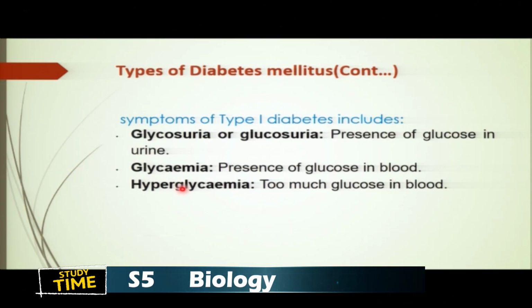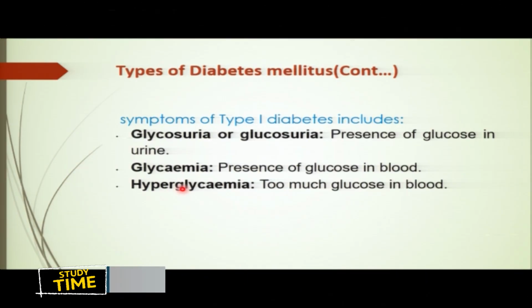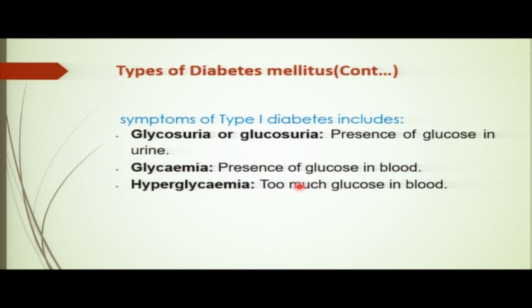Another symptom is what you call hyperglycemia. Too much glucose in the blood. When there is too much glucose in the blood, this shows that you have diabetes mellitus type 1. So hyperglycemia is too much glucose in the blood. You can have glucose in the blood without it being too high, but when it is too high, in that case you have type 1 diabetes.